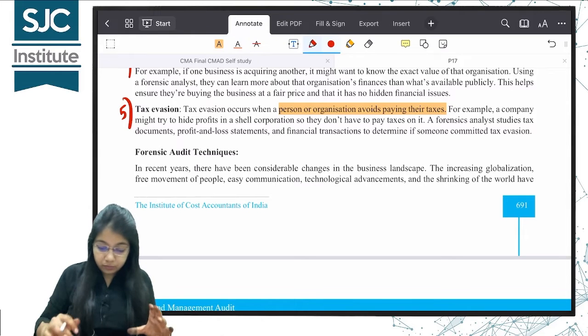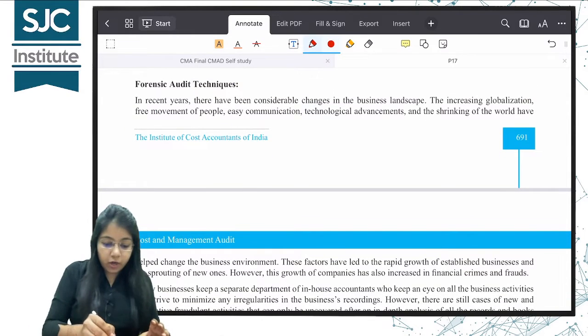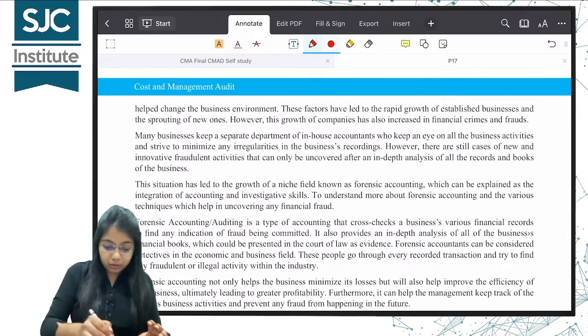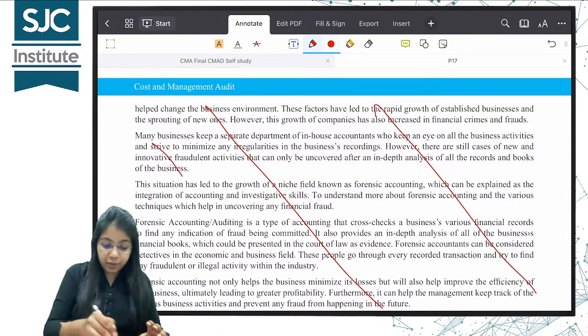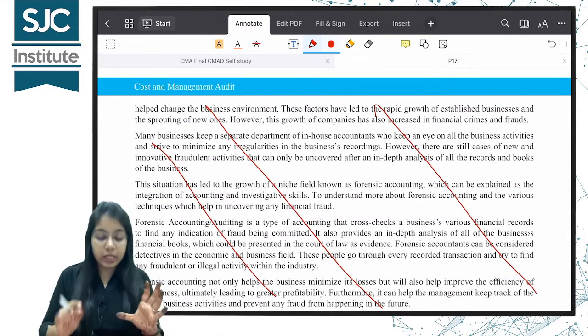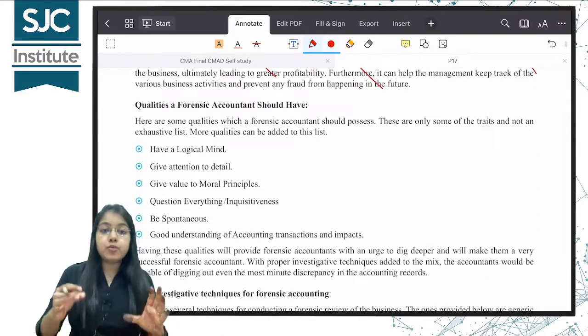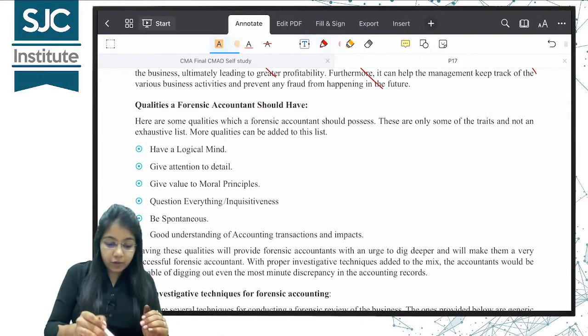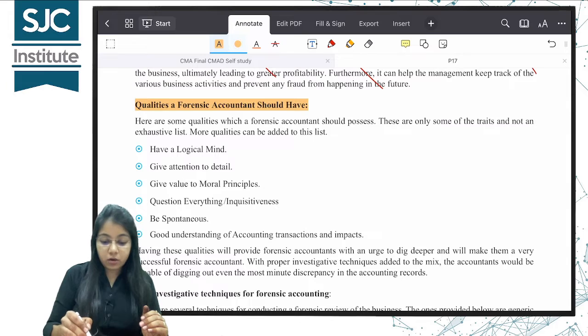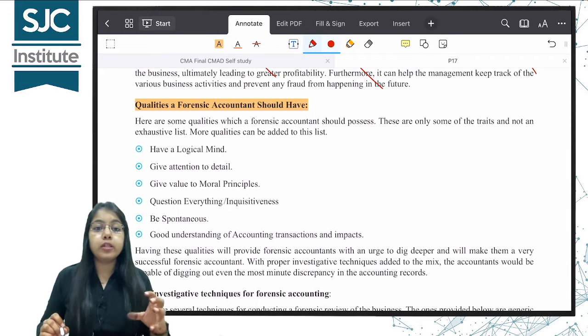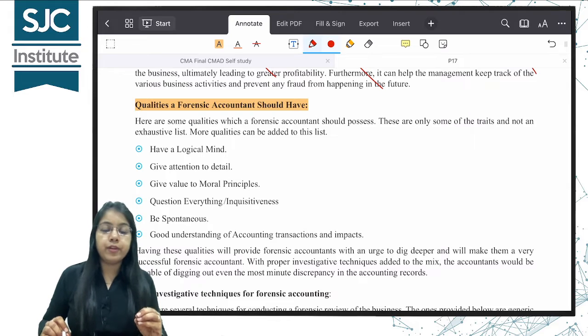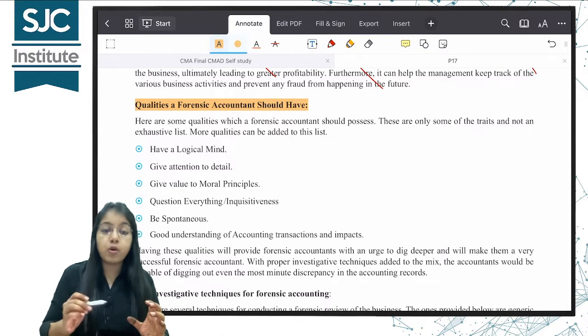Clear? Yes. Now forensic audit techniques we are not going to do from here. I am striking it off because I am not doing this part. You can just read it once. We'll be doing it in the later part. Qualities of a forensic accountant or a forensic auditor. What qualities do you need to have to become a forensic auditor? Very simple things but very important.